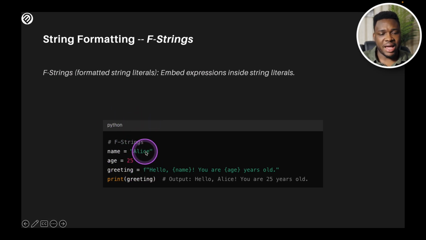Look at the example I have. I have a name Alice, and I have the age as 25. In greeting, I use the F, which is formatted string literals. I can specify the first string, hello. I put this curly bracket, and in the curly bracket I can put the name, and then I put the age, and you are this many years old. This is one way I could use the formatted string literals to actually format my strings, and I could use it to apply different variables that I have into a string, and everything comes out perfectly. And you could do this on a much larger scale when you need to automate a lot of processes, which I've told you.